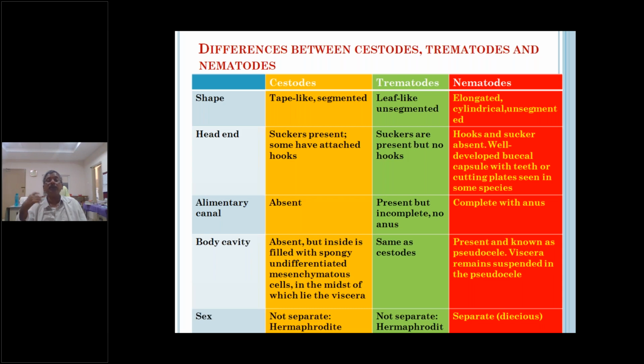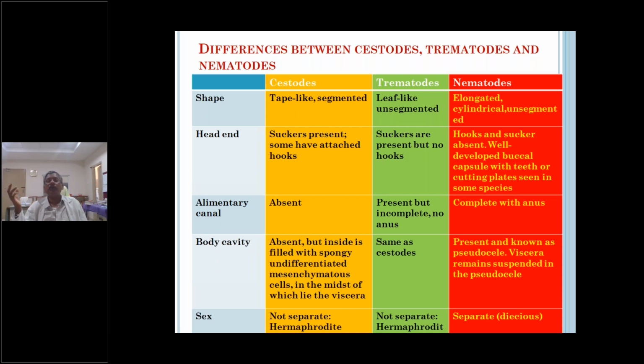Coming to the alimentary canal. The alimentary canal is absent in cestodes. The food is absorbed through the cuticle of the parasite and enters into the body. The cuticle is the absorbing part of the cestode.